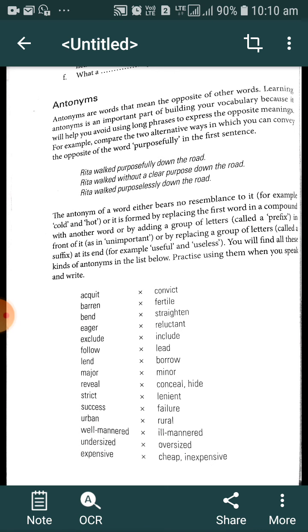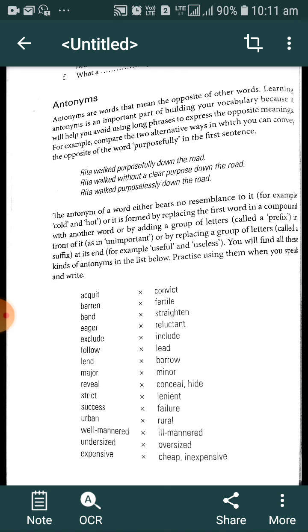For example, compare two alternative ways in which you can convey the opposite of the word purposefully. In the first sentence, Rita walked purposefully down the road. Rita walked without a clear purpose down the road. Rita walked purposelessly down the road.